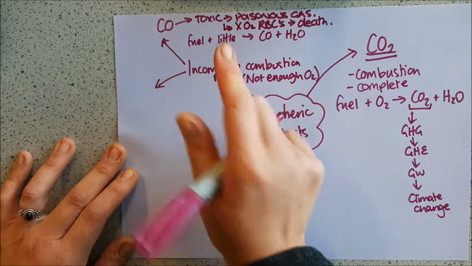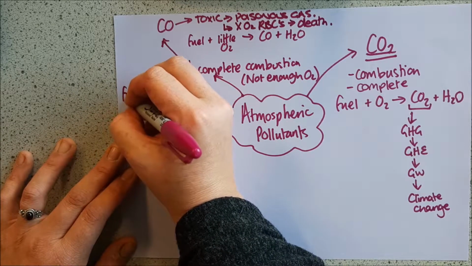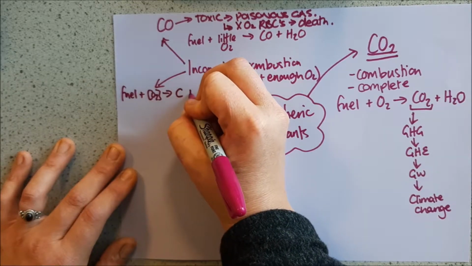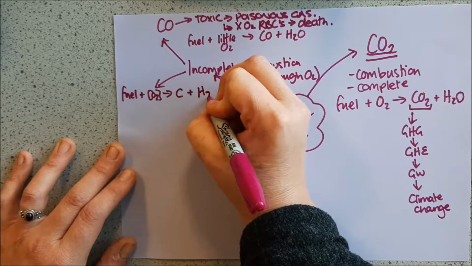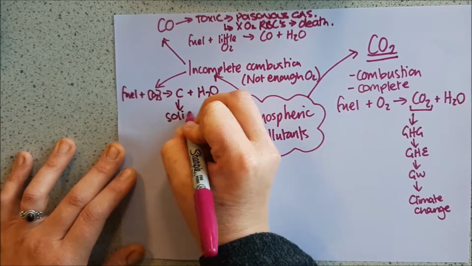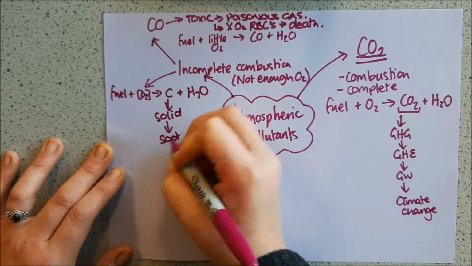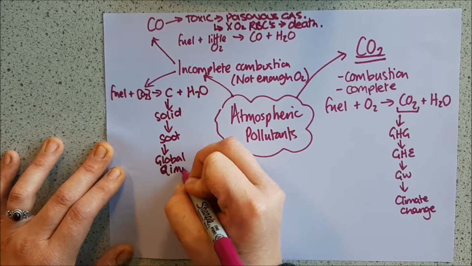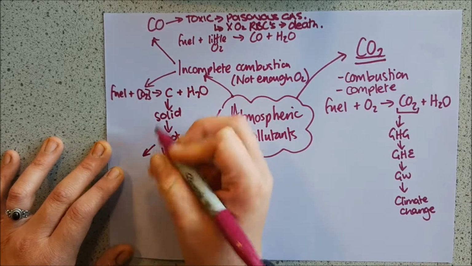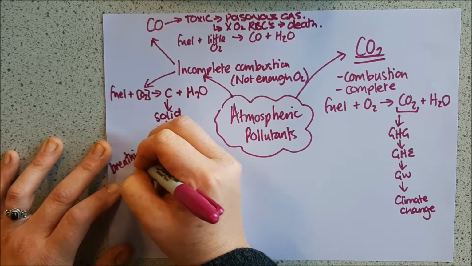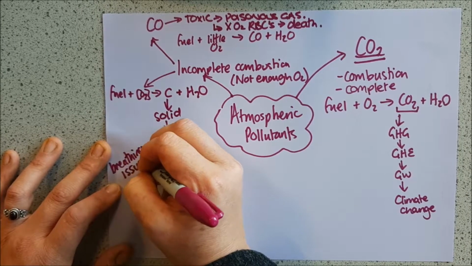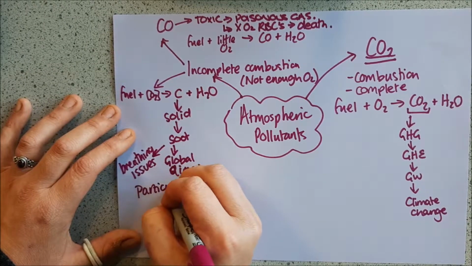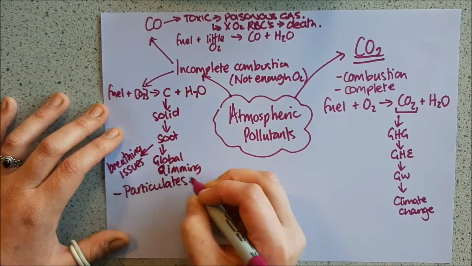The other thing that can happen, if you have very little O2, is you can have a fuel reacting with very little O2, and that can produce carbon, so carbon particulates and water. This carbon is a solid that we know as soot, and that soot can go out into the atmosphere and it can cause global dimming, so smog. It can also cause breathing issues. People that get irritated by these particulates can be a big problem. I'm just going to put the word particulates because they are solid particles.